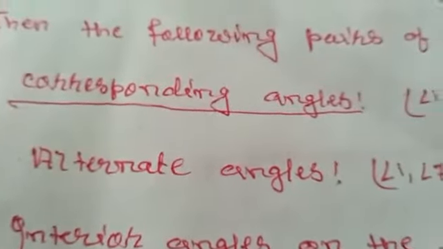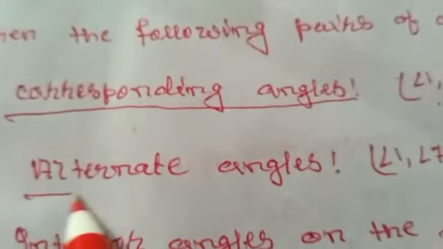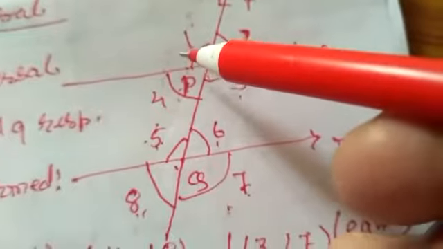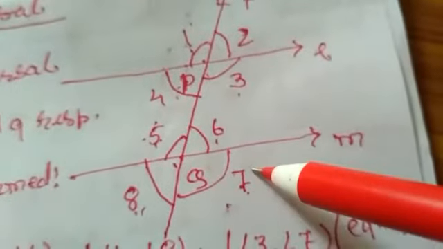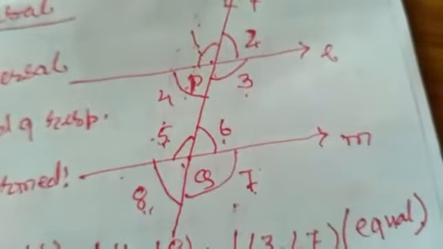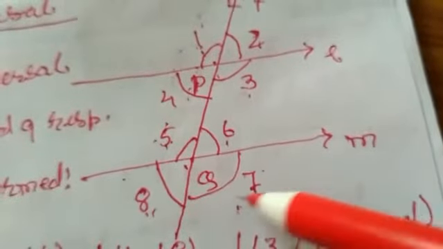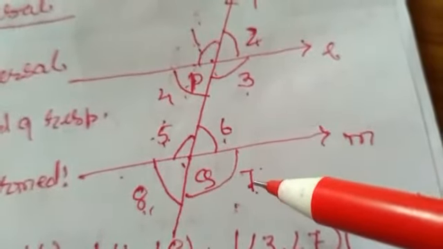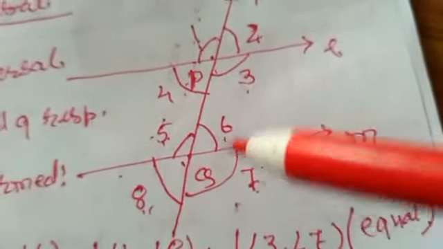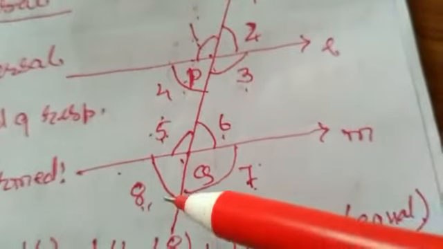Come to the second type of angle, that is alternate angle. What is an alternate angle? Let's see in the figure which are the alternate angles. Angle 1 and angle 7 are alternate angles. Angle 2 and angle 8 are alternate angles. Since these four angles, or two pairs of angles, are out of the parallel lines, not lying inside the parallel lines but in the exterior, 1 and 2 and 7 and 8 as well.